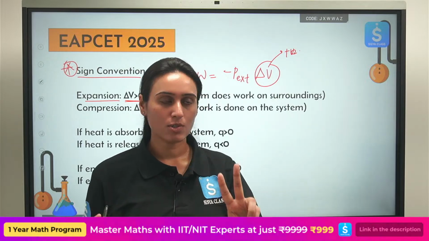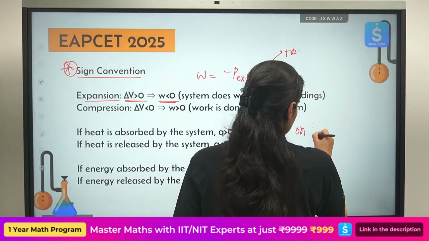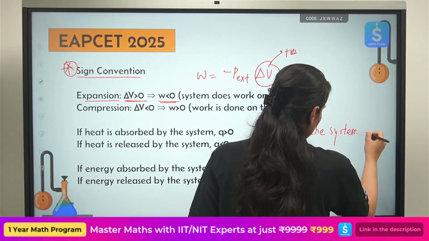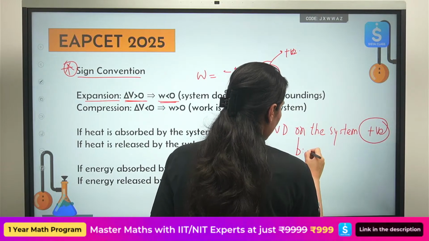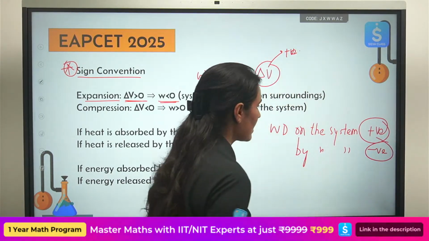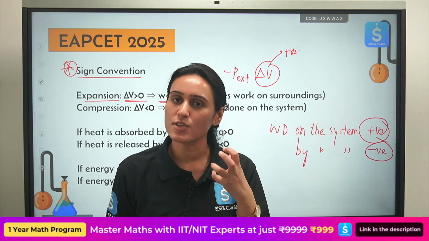Two things I have told you. Work done on the system is positive. Work done by the system is negative. This information you have to memorize, otherwise you will do something wrong.